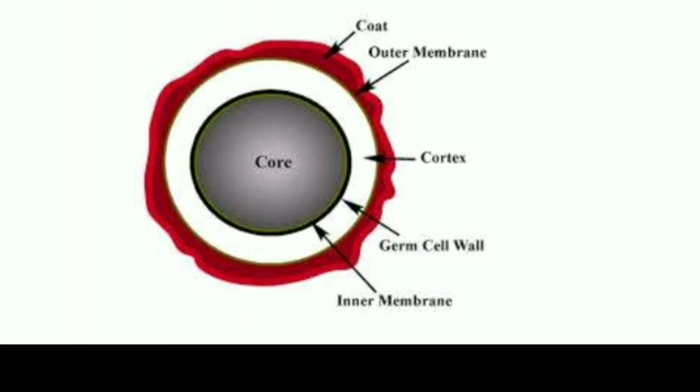The inner membrane encloses a space called the core, which has the protoplast with ribosomes and a centrally located nucleoid, the genetic material of the spore. So it is multi-layered and has a core region.